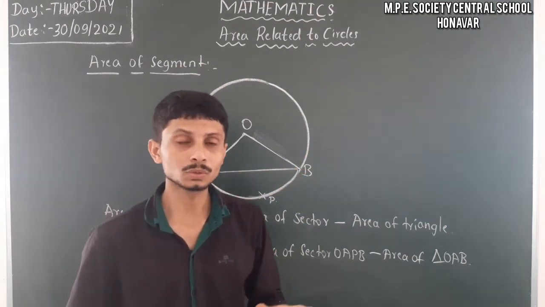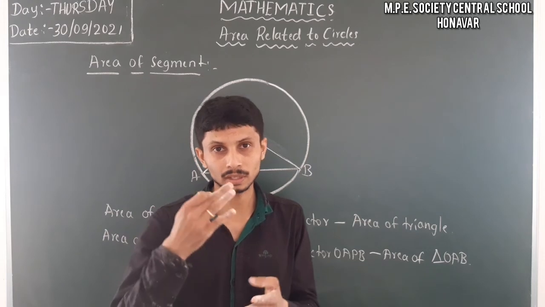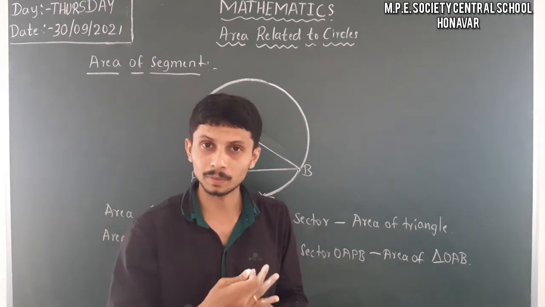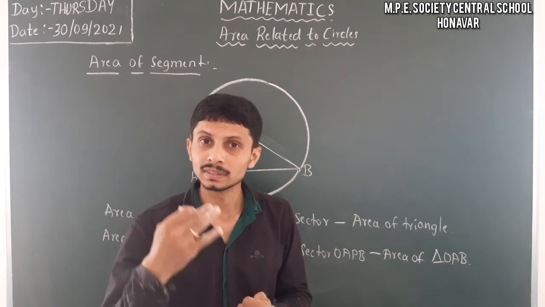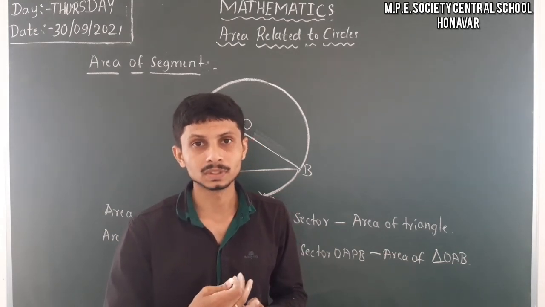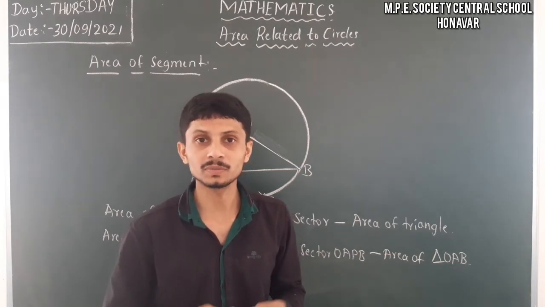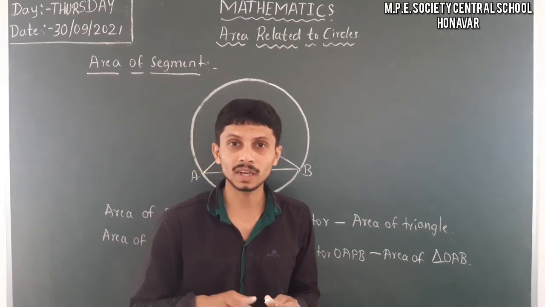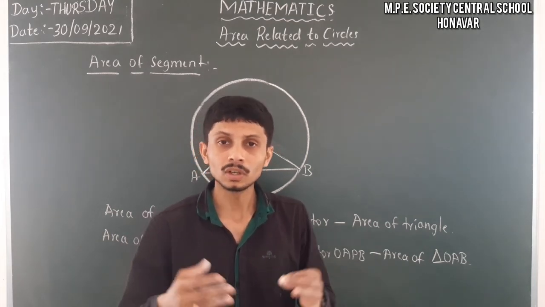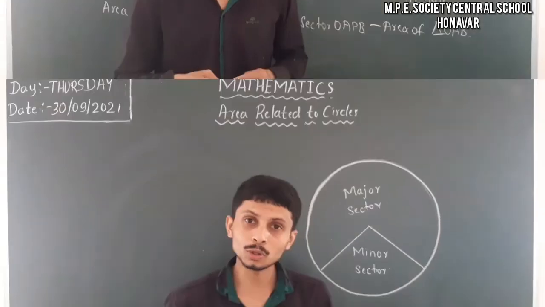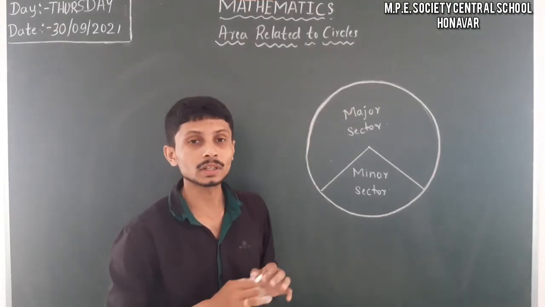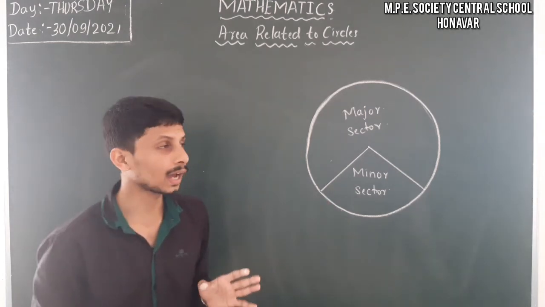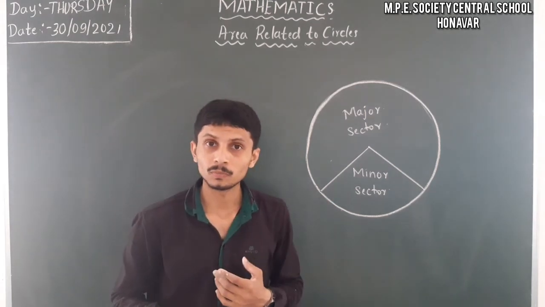So I hope you understood these things. We learnt how to find the area of the sector, the area of the segment, and the length of an arc of a sector of an angle. Let us make a note of it, because sometimes we have to modify formulas and use some of them. Before solving problems based on area related to circle, sector and segment, let us have some more formulas.